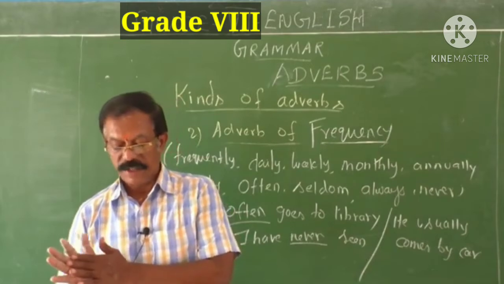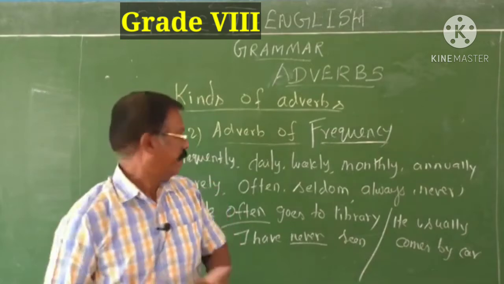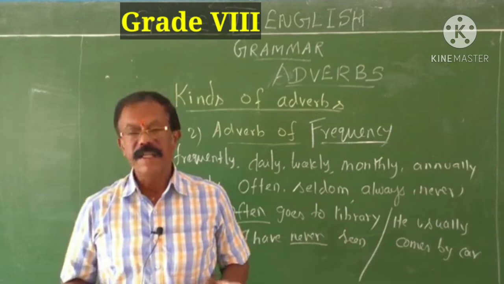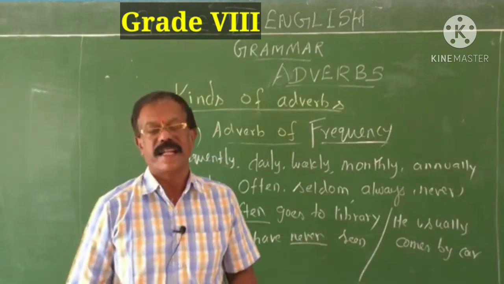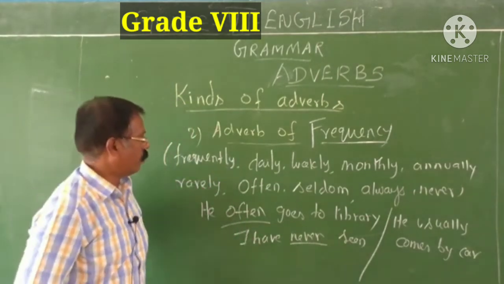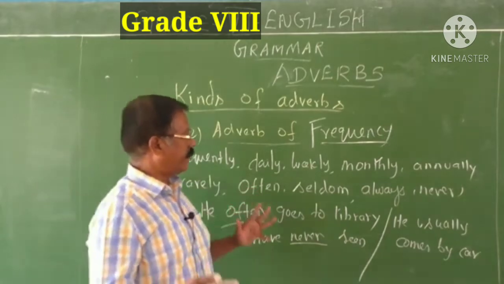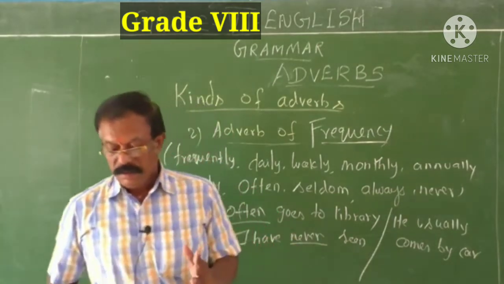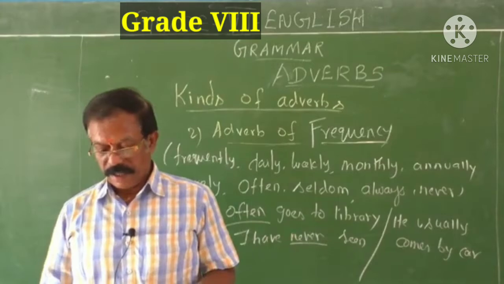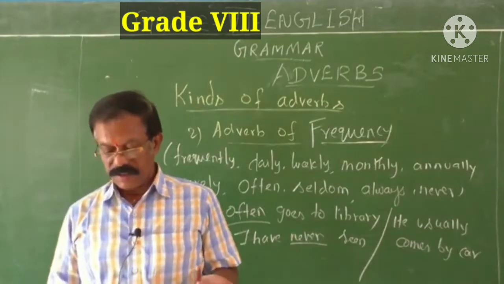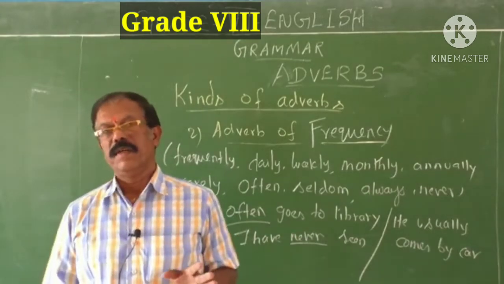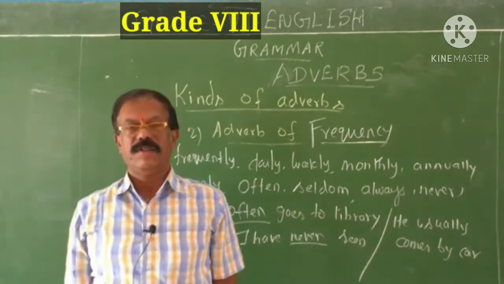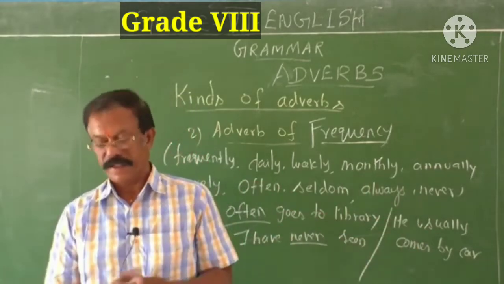Rarely, adverb of frequency. A barking dog seldom bites. Seldom is an adverb of frequency. Okay, children. So, often, never, usually, seldom, and always. She is always late for school. But I know that you will never be late to the class. Okay, children, you are good children.